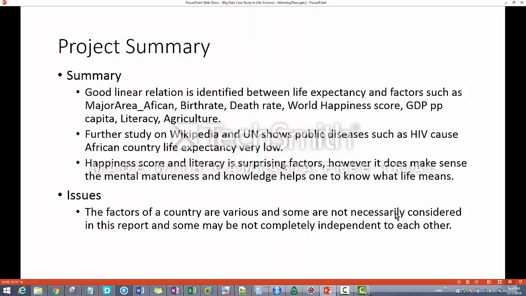But in a nutshell, on the other hand, it makes sense, because when people have more knowledge, they can probably make a better living and understand how to make a living. The issue is, I think the independent variables I have here do not mean they are completely decoupled, completely independent. But that's beyond my study for this project.